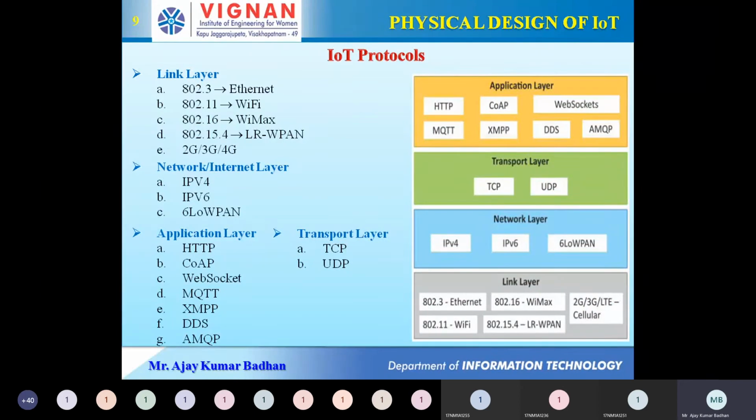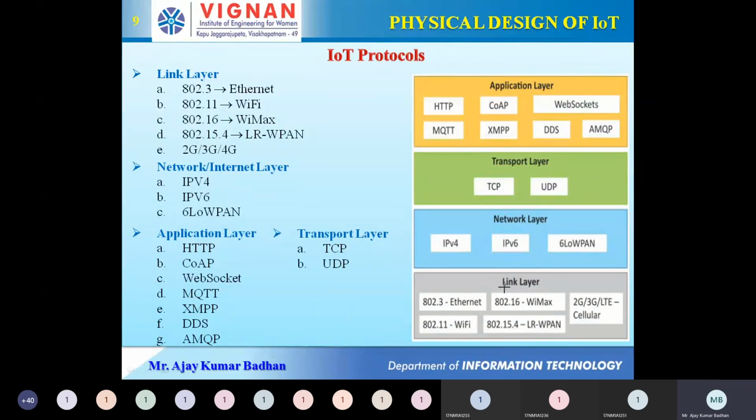In the OSI model in computer networks, how many layers do we have? Seven layers, right? Whereas coming to IP, we have four layers. In the same way, for IoT also, we have only four layers. The first and foremost is the link layer, followed by the network layer, then the transport layer and the application layer. These layers are most important.